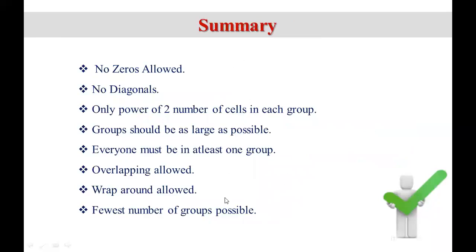Now we have a short summary of these rules. No zeros are allowed. No diagonals can be grouped. Only a power of 2 number of cells in each group. Groups should be as large as possible. Every one must be in at least one group. Overlapping allowed. Wrap around allowed. Fewest number of possible groups.